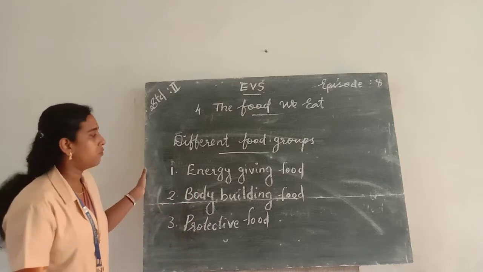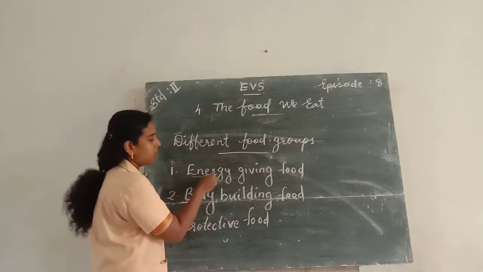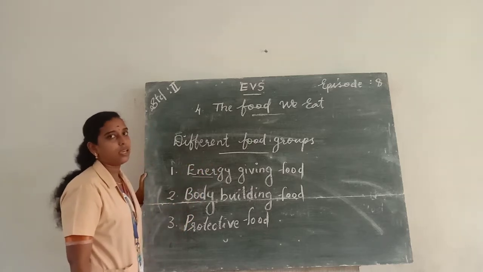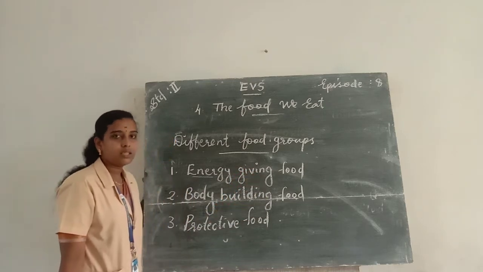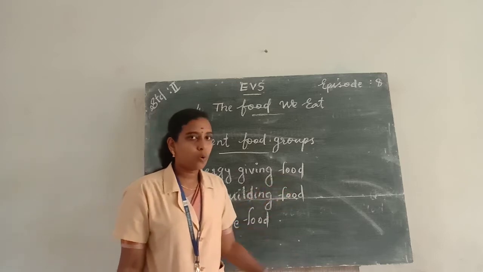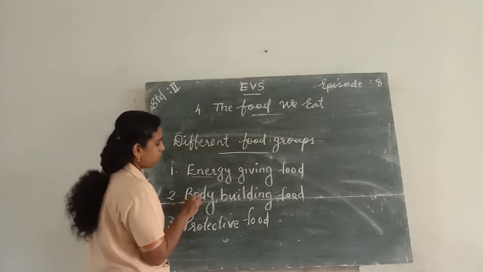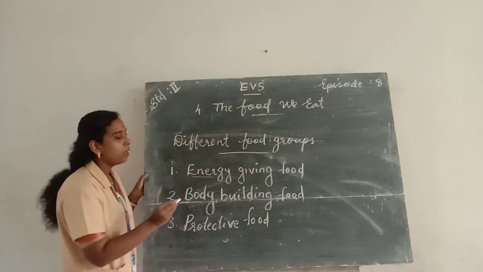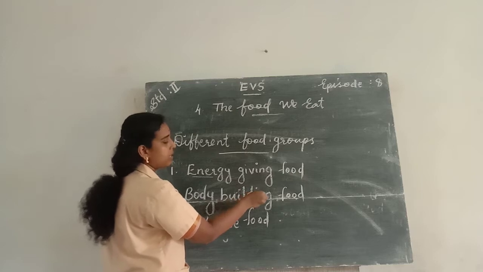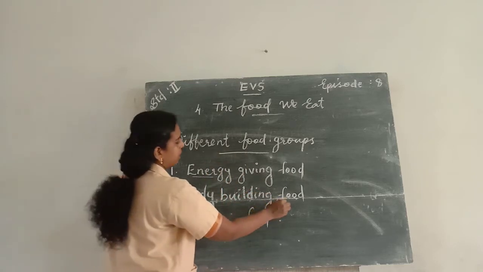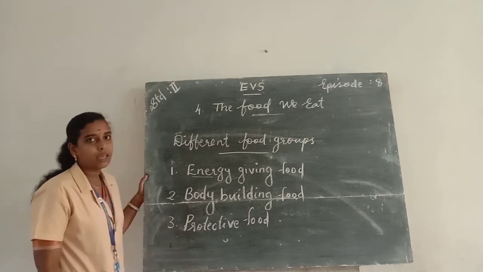and protective food. So, the spelling of energy giving food: E N E R G Y, Energy, G I V I N G, Giving food, F O O D. Second one, body building food, B O D Y. Body building, B U I L D I N G. Building food, F O O D. Third type is protective food.